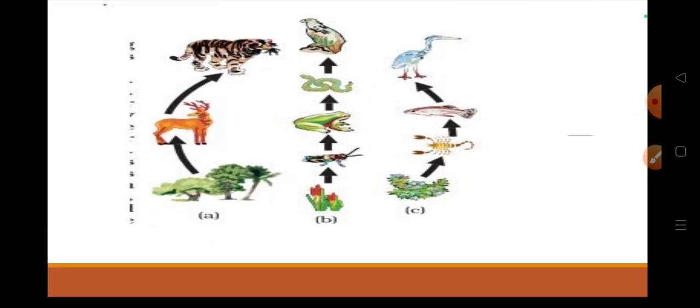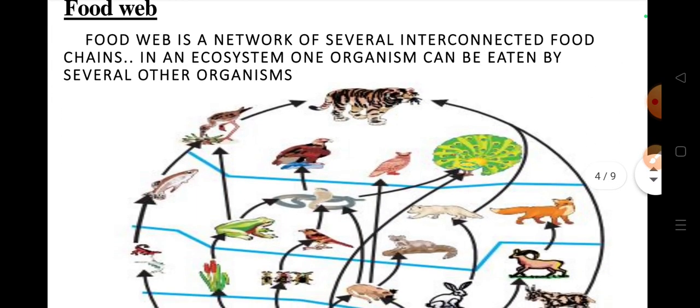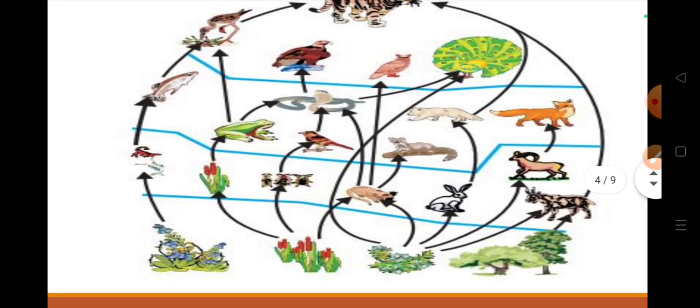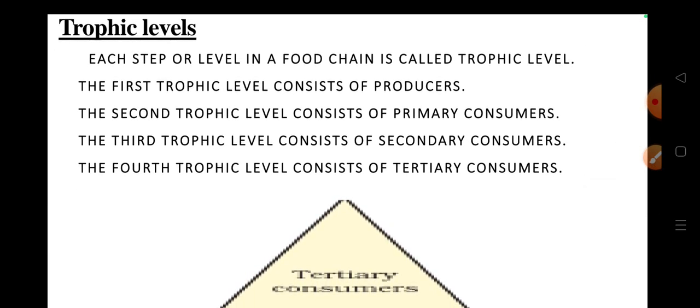Okay, in each trophic level, if you observe, it starts with a producer and ends with a carnivore. Food web. A food web is a network of several interconnected food chains in an ecosystem. One organism can be eaten by several other organisms. It's a food web. Then next, trophic levels. Each step or level in a food chain is called a trophic level.